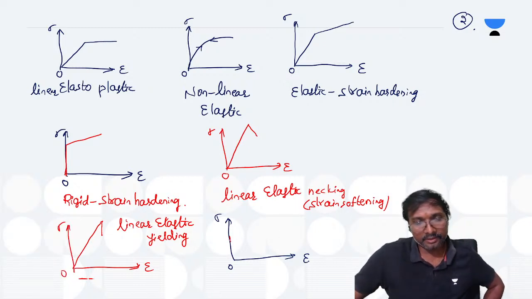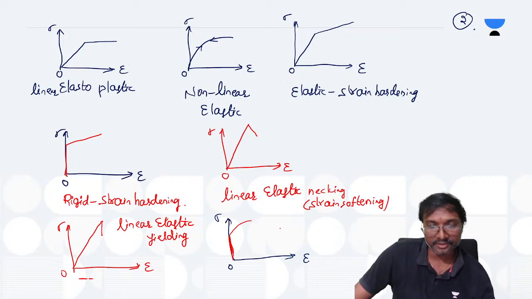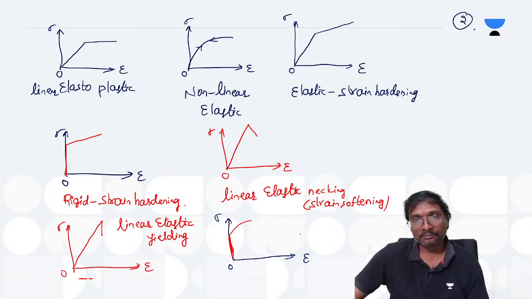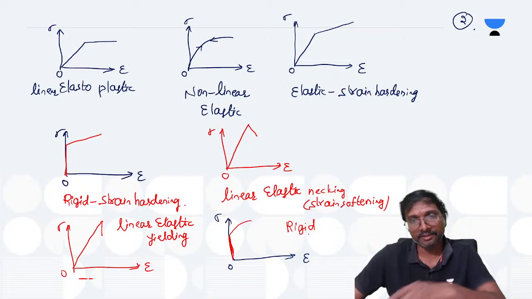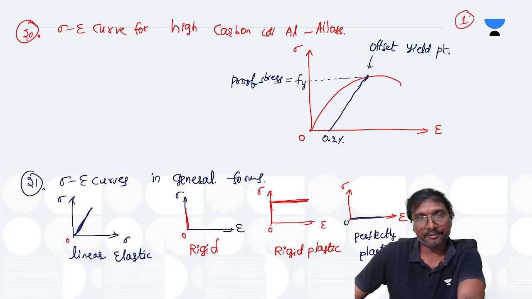So here, this first one is rigid, okay? It is rigid, and after that, if you just observe, first rigid will come. Similar to this, first rigid will come, right?